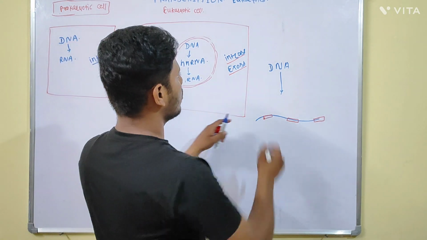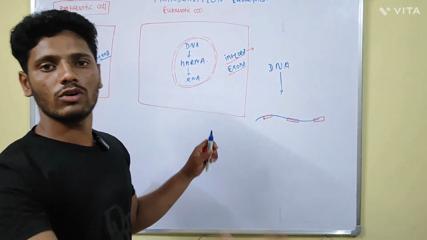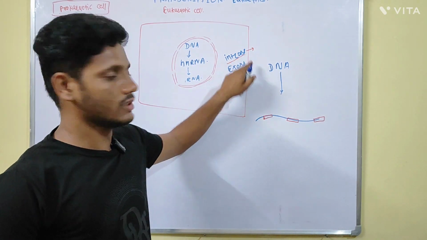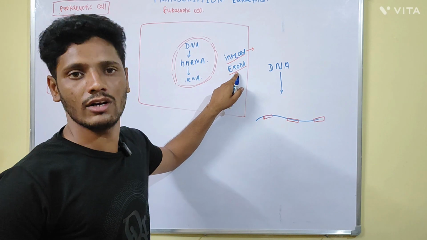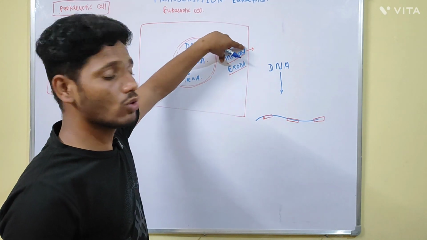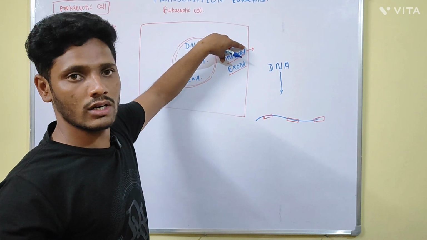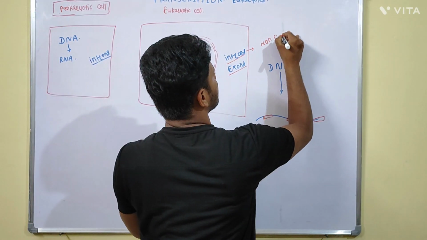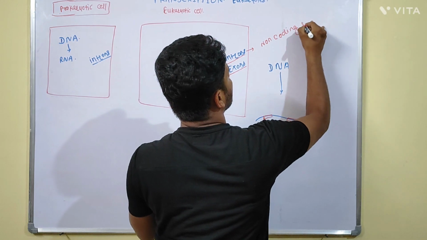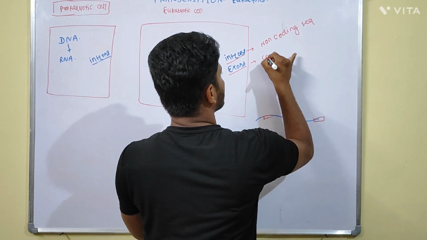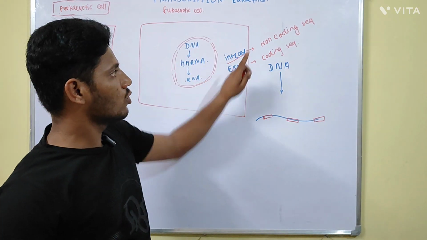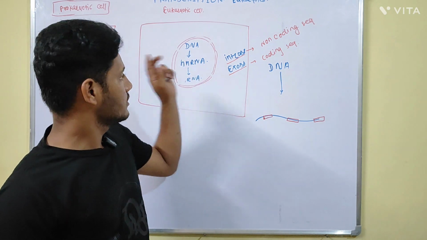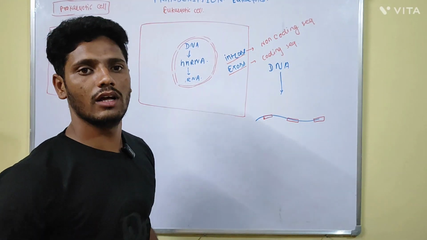These introns are the non-coding sequence. They do not code for any protein, so they do not undergo the translation process. Exons are coding sequences and they undergo the translation process. As introns do not code for any protein, they should be removed, and the process is called post-transcriptional modification.